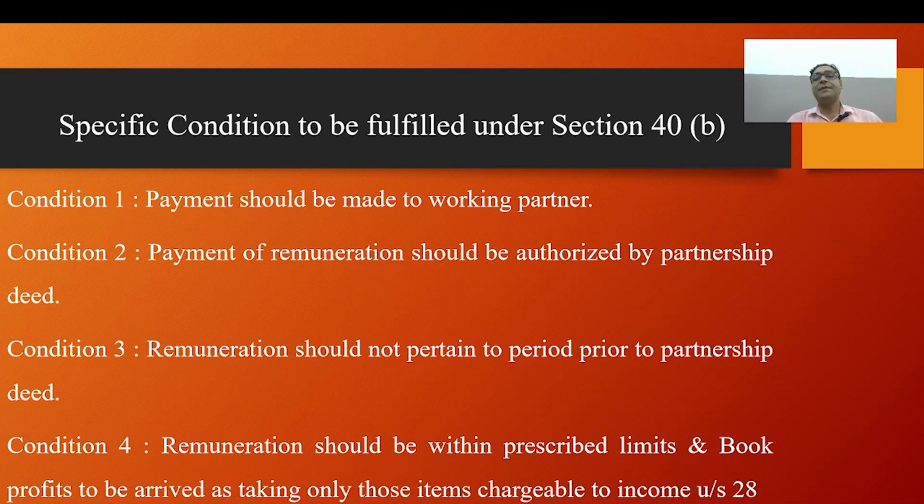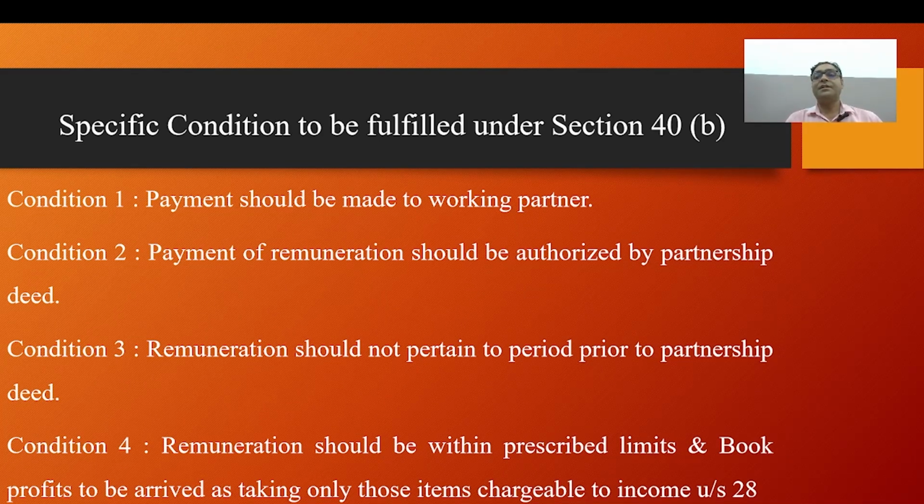For example, a firm incorporates the clause relating to payment of remuneration to working partners in its partnership deed with effect from 1st August 2020. In these conditions, deduction of remuneration would be available only after 1st August 2020, and this allowance would not be available for the payment for the months of April, May, June and July.